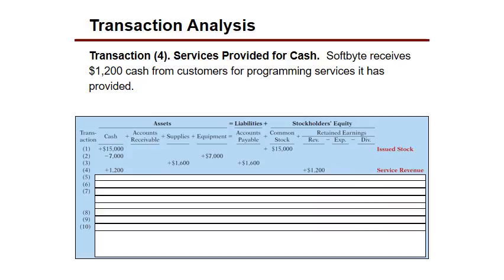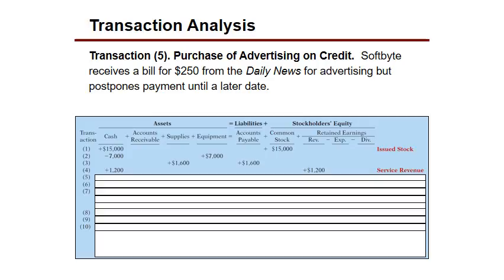Notice everything we do here is keeping this equation in balance. Assets equal liabilities plus stockholders' equity, and those are reported on the balance sheet. But we have our revenues and our expenses that are reported on the income statement. They're ultimately going to affect my retained earnings, thus they affect my stockholders' equity, right? Okay. Okay, good.